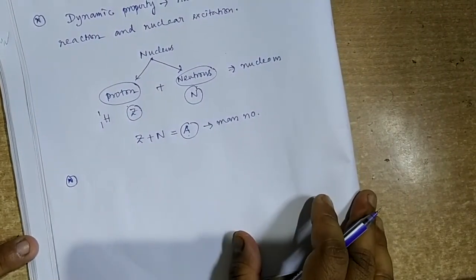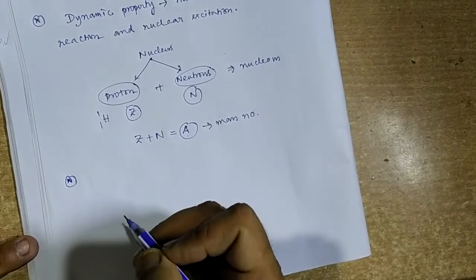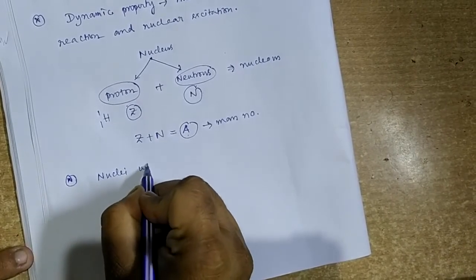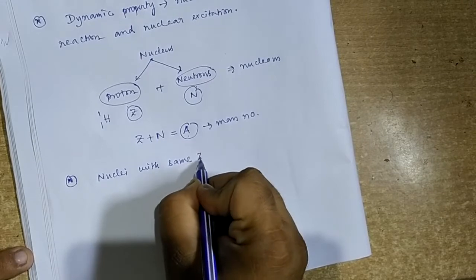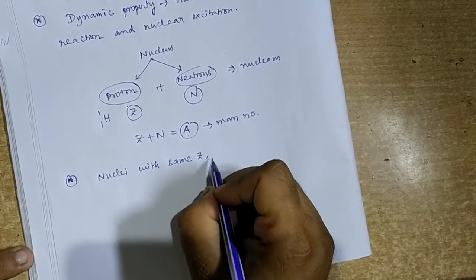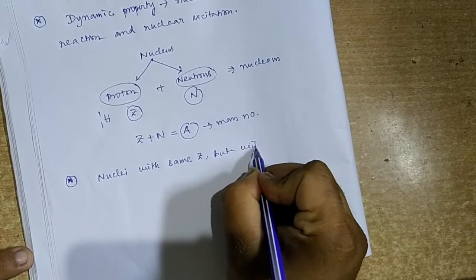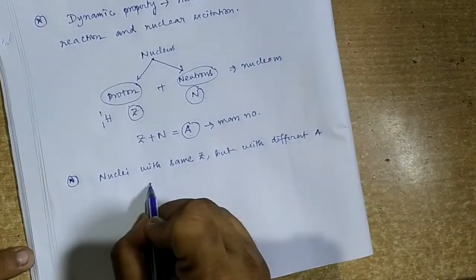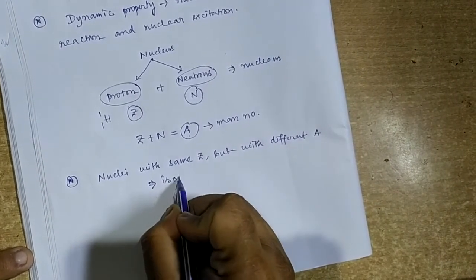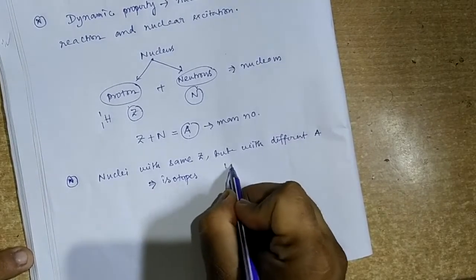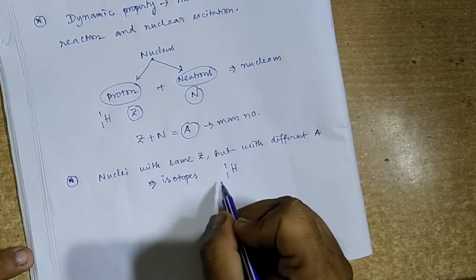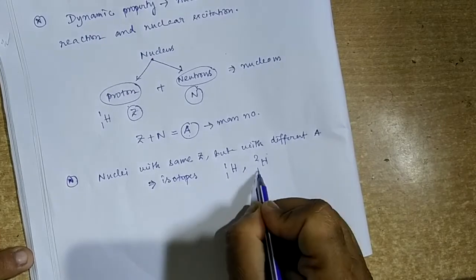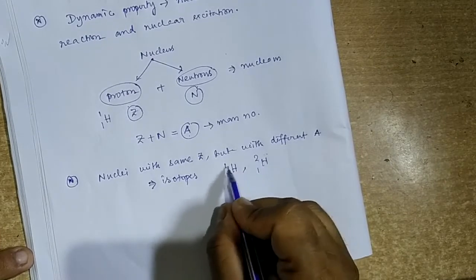Next, there are different types of nuclei that exist in nature. Some nuclei with the same Z value, that means the same number of protons, but with different mass numbers, are called isotopes. An example of isotopes is normal hydrogen, that is protium, and deuterium, both having the same Z value, but the mass number will be different.